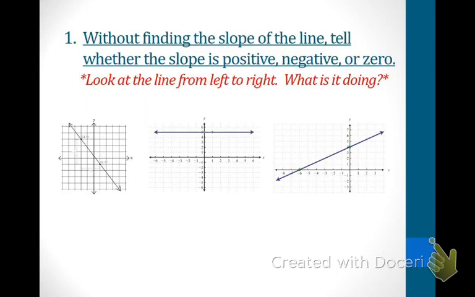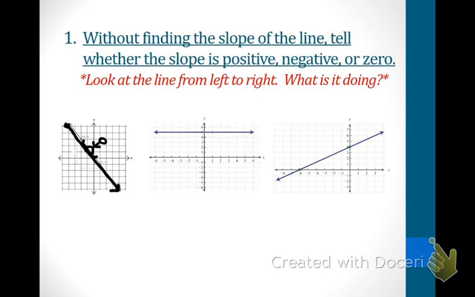Number 1 says, without finding the slope of the line, tell whether the slope is positive, negative, or 0. Look at the line from the left to the right and see what it's doing. So I want you to go ahead and just start right here with your finger. That's where your graph is, and it begins to go downward like this. We had mentioned that a slope is kind of like skiing. So let's just imagine that I've got a person who's here and he's skiing. Is he skiing upward, downward, or straight across?